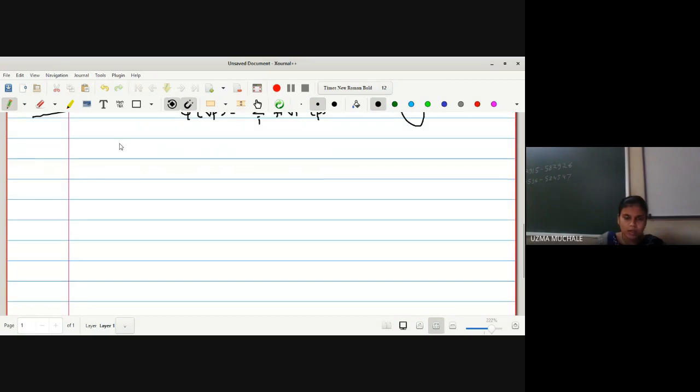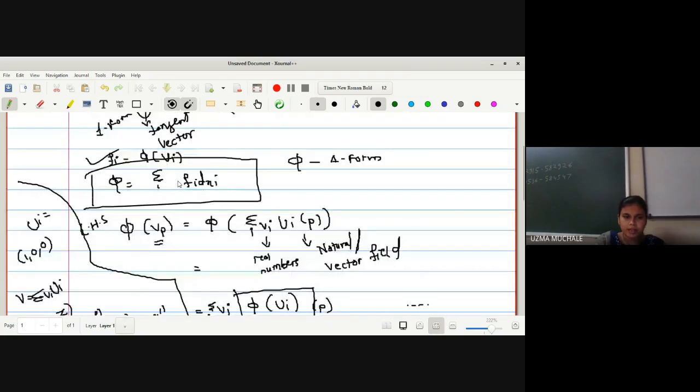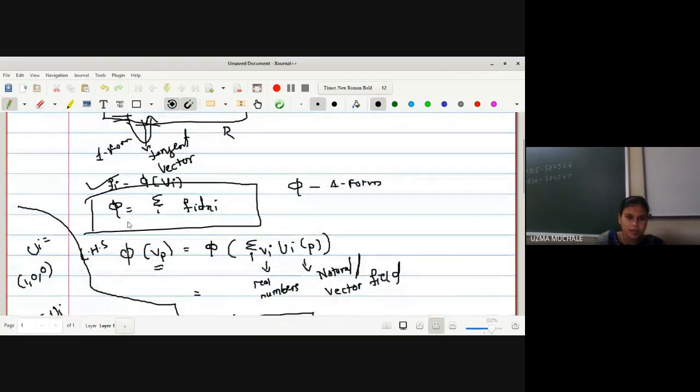Now let us go for the RHS. What is given in the RHS? Fi dxi, correct? Now, if we are applying the tangent vector Vp on one side, here also you have to apply the tangent vector Vp, and we got its result, right? So here also I have to apply a tangent vector Vp. On both sides, phi is applied on a tangent vector Vp as well as summation over I Fi dxi is applied on a tangent vector Vp. So we are getting the two equations. If two equations are equal, then we say that LHS is equal to RHS.